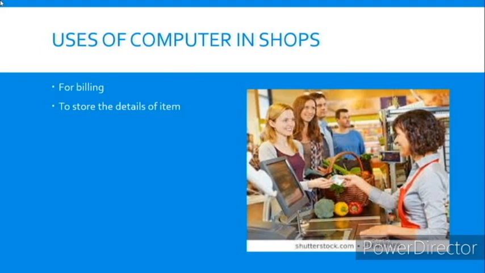We get a printed bill. This is possible only using computers. So computers are used for billing and to store details of the items. All the details of the items available in the shops are recorded in a computer.